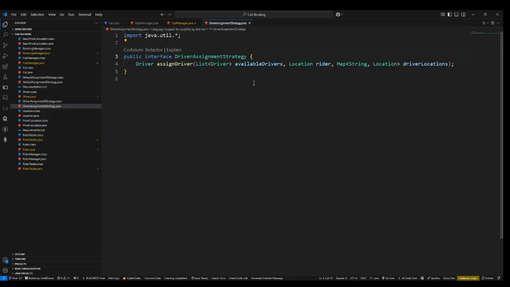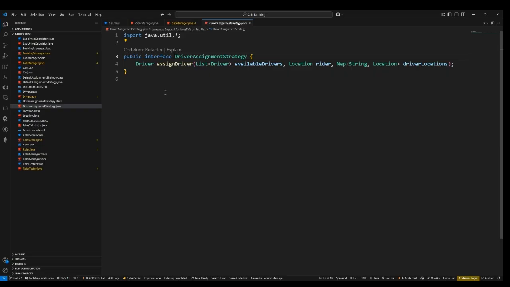The purpose behind choosing an interface is that there might be several strategies. Some people might want to book based upon experience, and someone might book as per their requirements, like wanting to reach a destination faster, and then they might choose a different strategy. Keeping that in mind, we made this an interface.